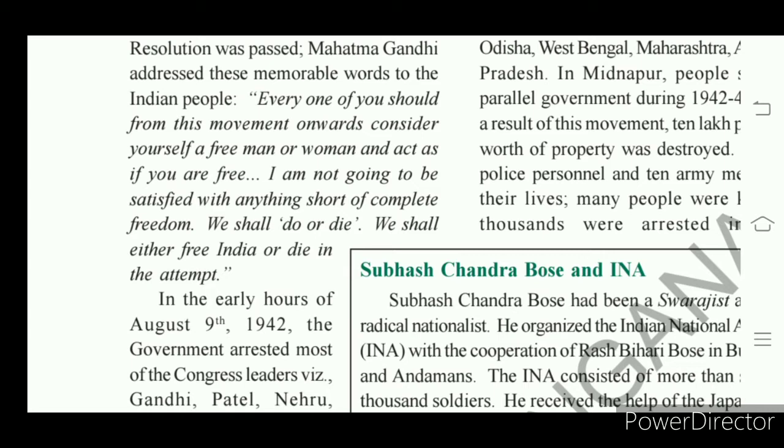We shall do or die. We shall either free India or die in the attempt. These are the exact words extracted from the speech of Mahatma Gandhi.